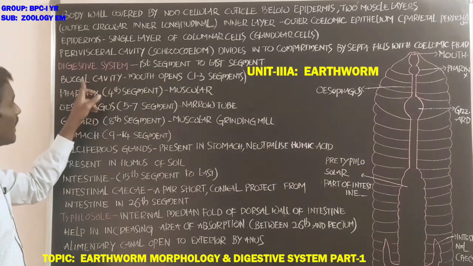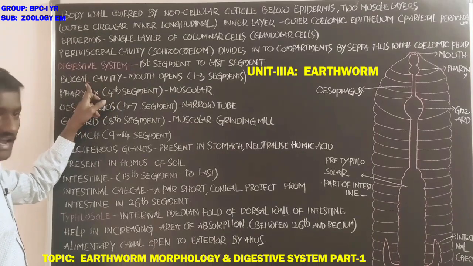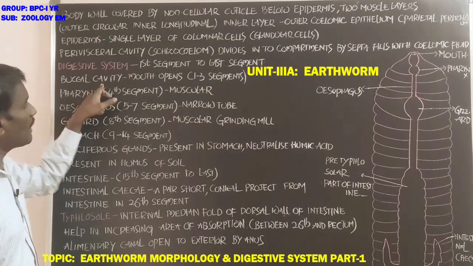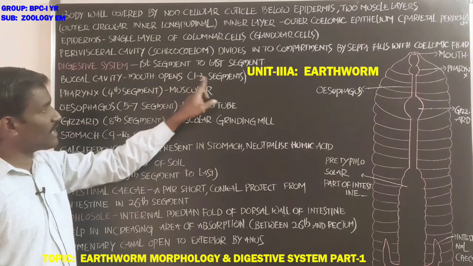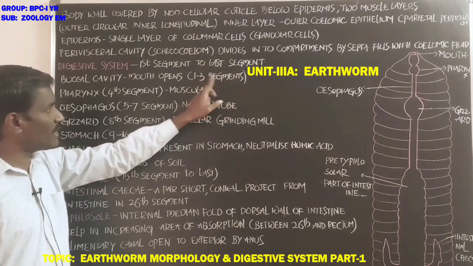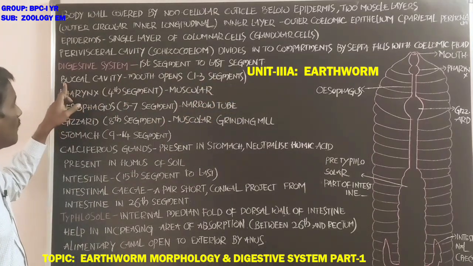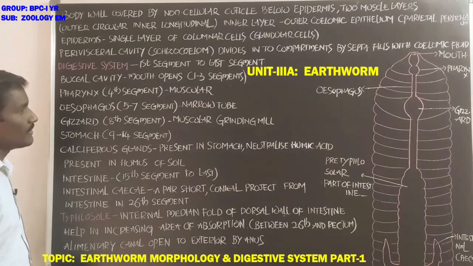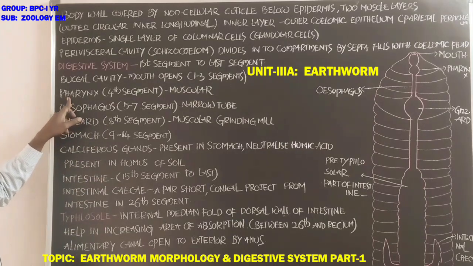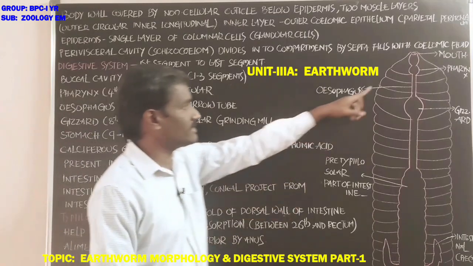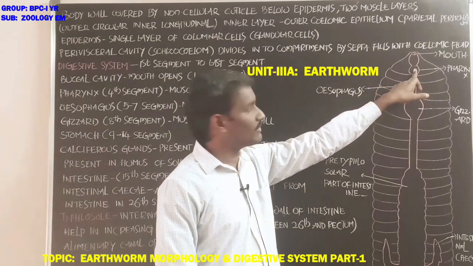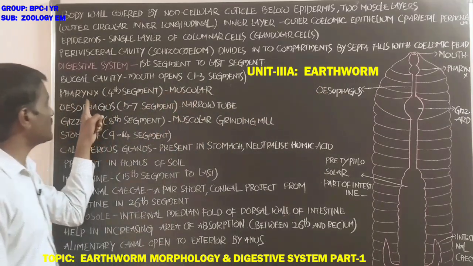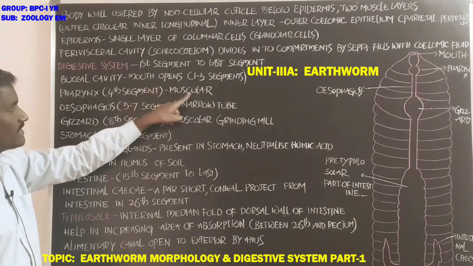Buccal cavity: the mouth opens into the buccal cavity, and it is present from the first segment to the third segment. Next, the pharynx. The pharynx is present in the fourth segment and it is muscular.